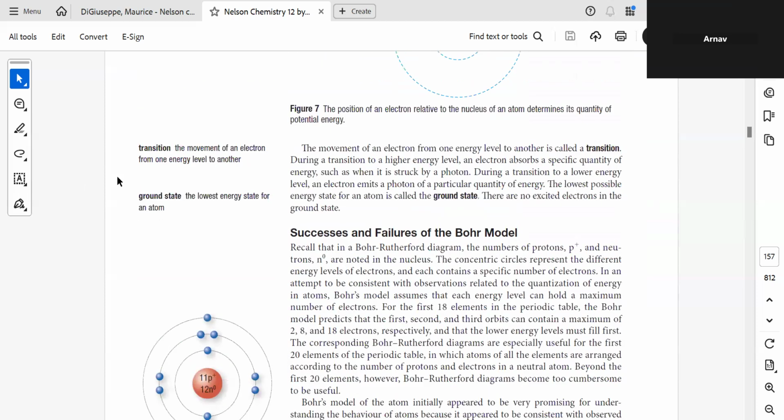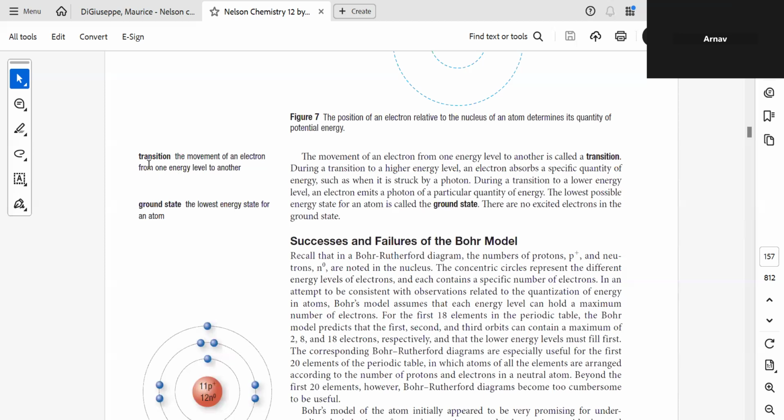If the electron is jumping from one orbit to the other, that is called a transition. If it is in its original state, that is called the ground state. Can you write down these two terms?